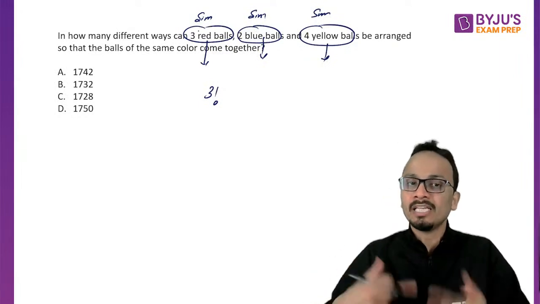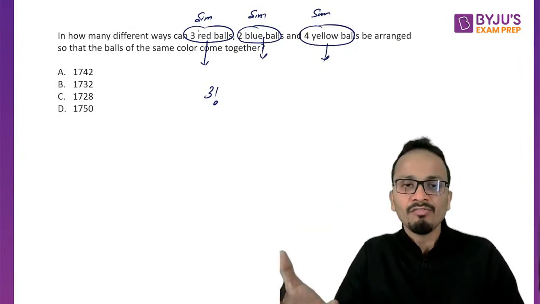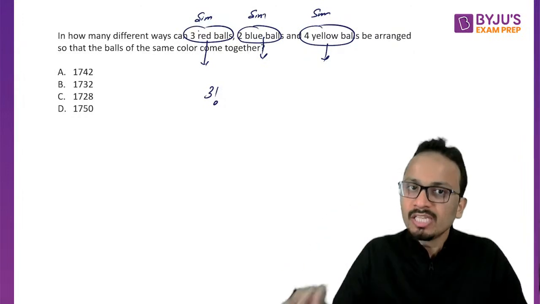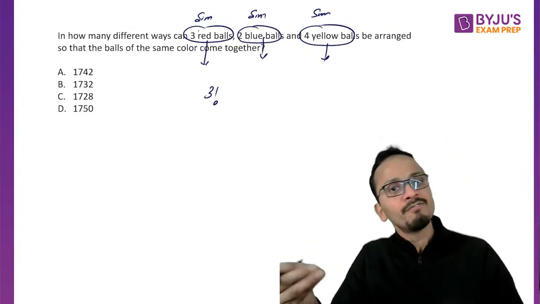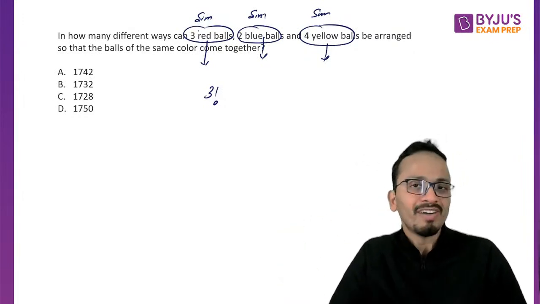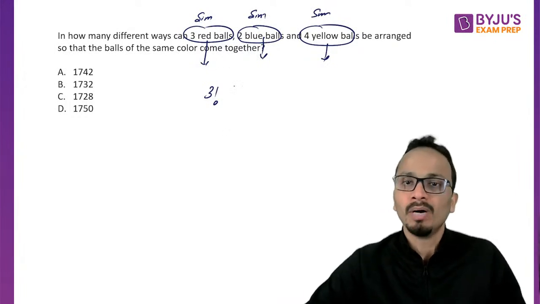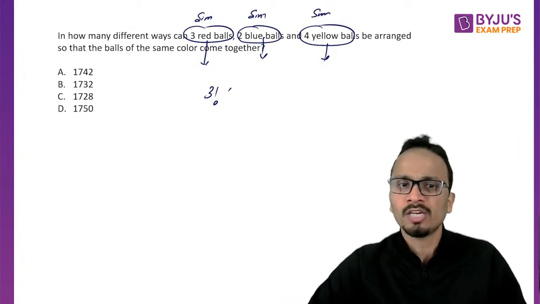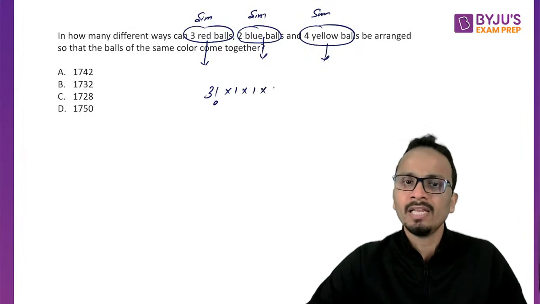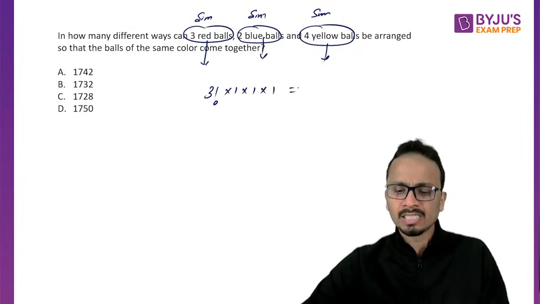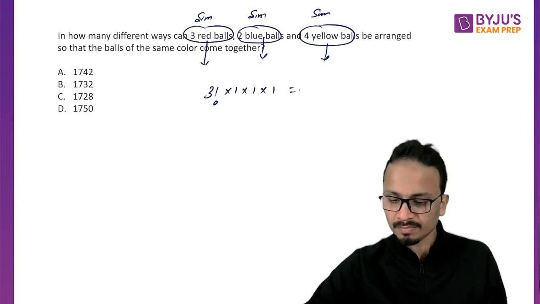There is only one way to arrange 3 red balls. Similarly, for 2 similar blue balls, it will be one way. For 4 similar yellow balls, it will be one way.